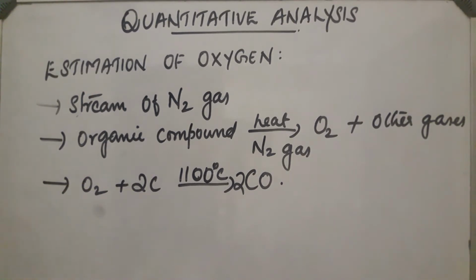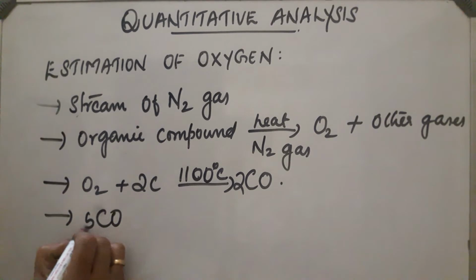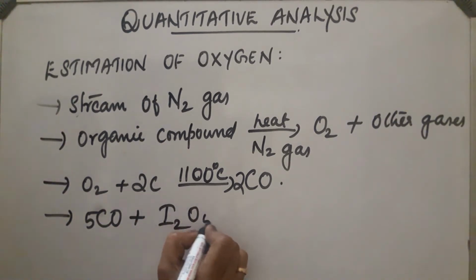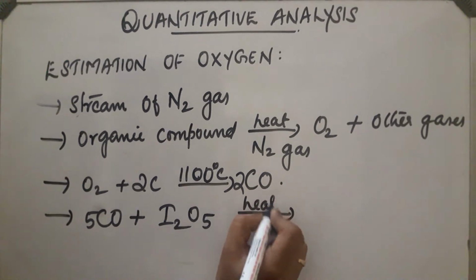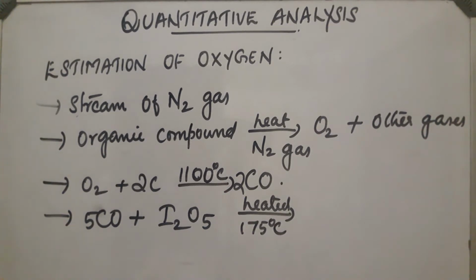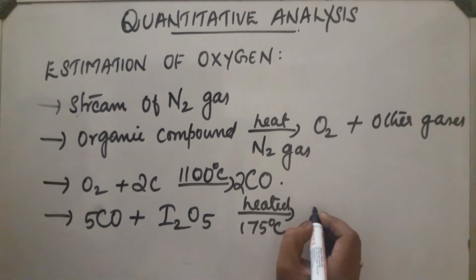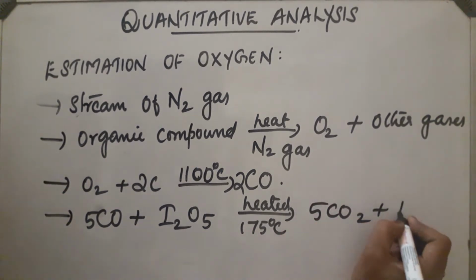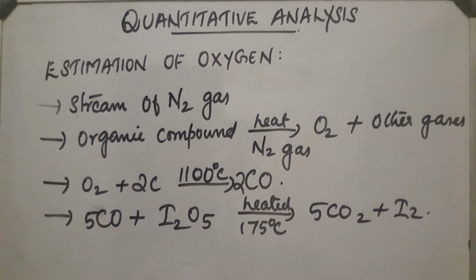Now, next, this gaseous product is passed through iodine pentoxide, I2O5, at a temperature of about 175 degrees Celsius. The carbon monoxide produced is oxidized to carbon dioxide, and iodine is produced.